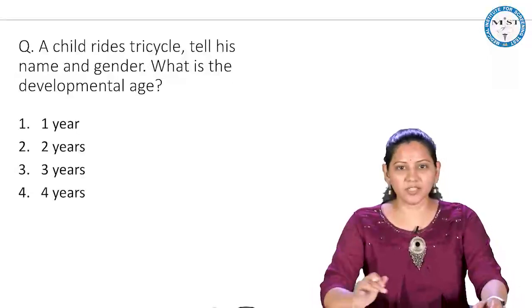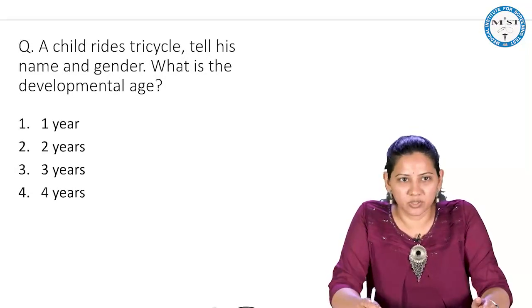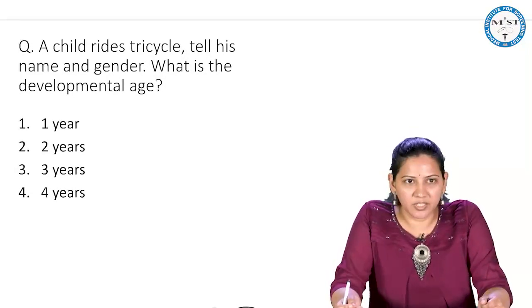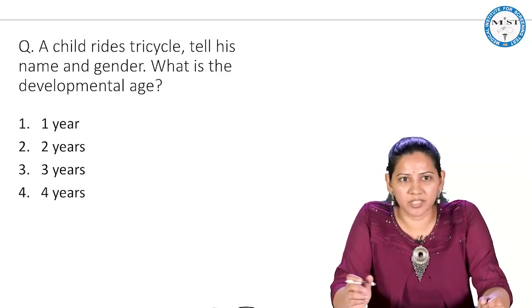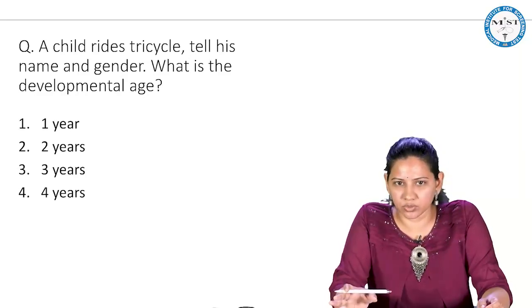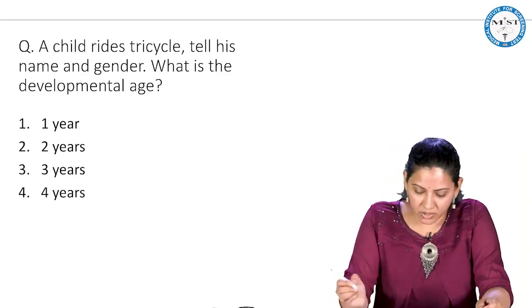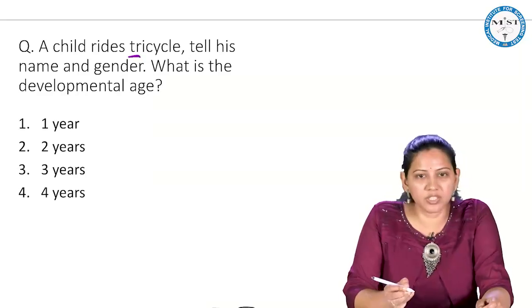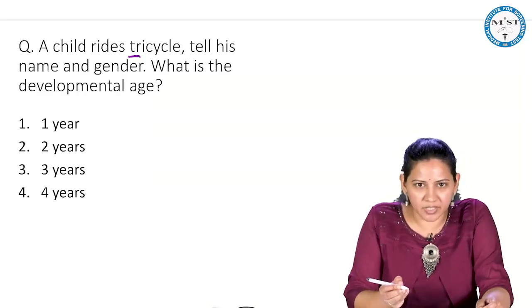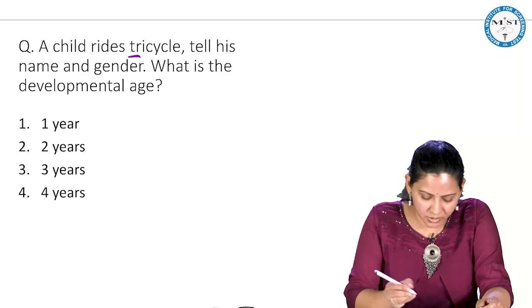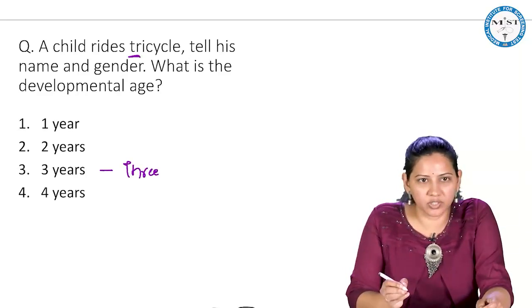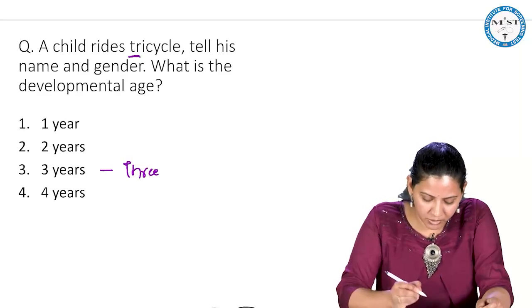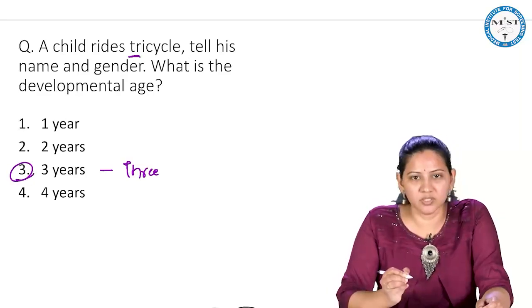So just to recollect, let us see a few MCQs. This is a child who is able to ride a tricycle. He tells his name and the gender. What is the developmental age? Here there is a direct question. They have given you the scenario. So what did I tell you? When will the child ride a tricycle? T for T. So 3 years. So he knows the name and gender. So here the answer is 3 years.